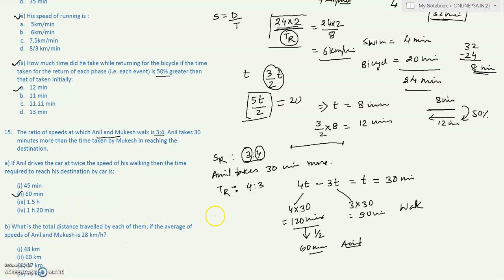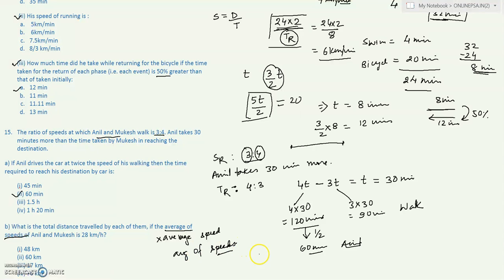Next question is, what is the total distance traveled by each of them if the average of speeds of Anil and Mukesh is 28 km per hour? So if you read the question properly, it is saying average of speeds. It is not average speed. It says average of speeds.